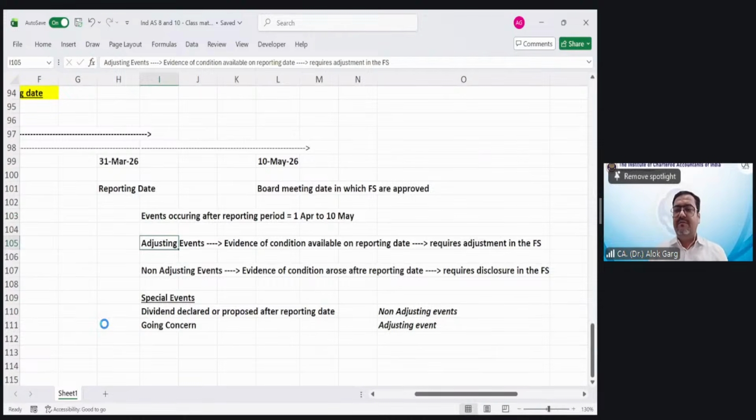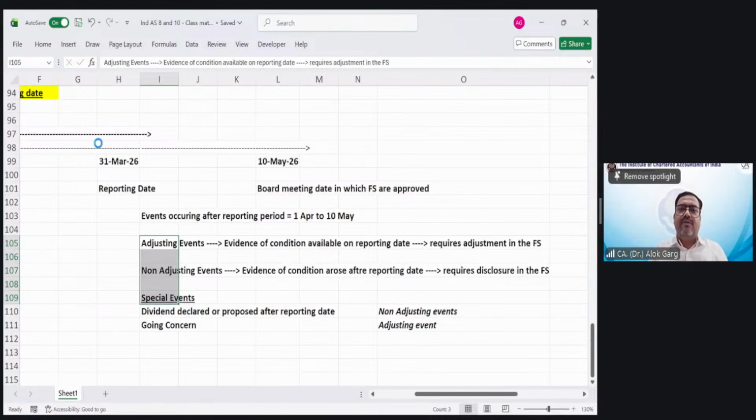There are two types of events, adjusting events and non-adjusting events, and there are some special events also, which are also adjusting or non-adjusting, right? So as a part of agenda, we will be covering adjusting events, non-adjusting events and some special events.